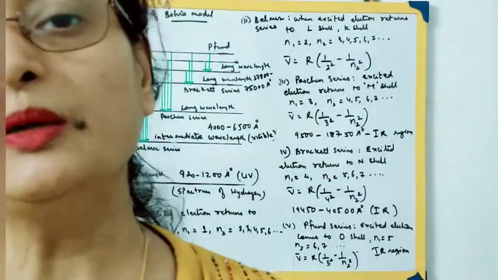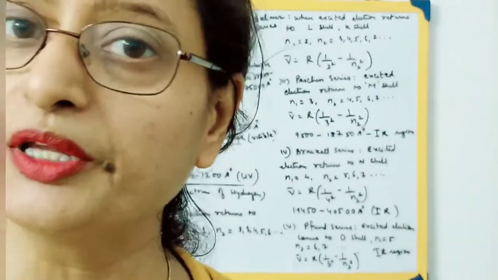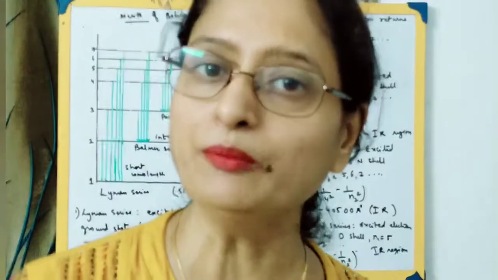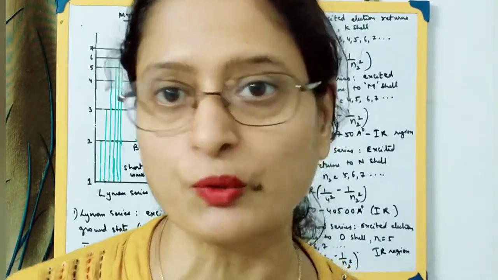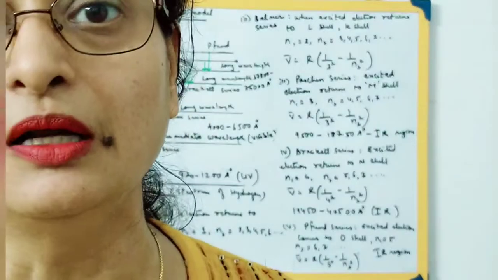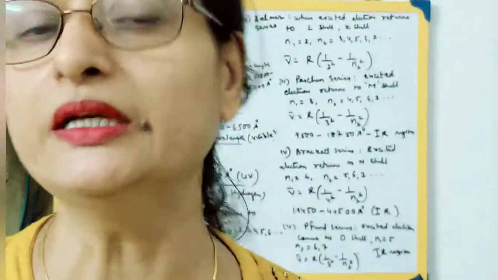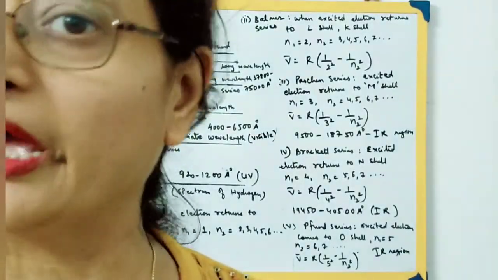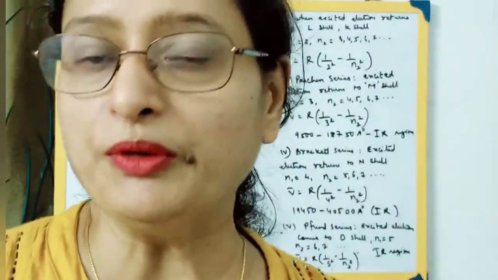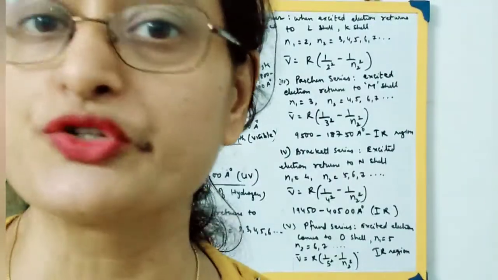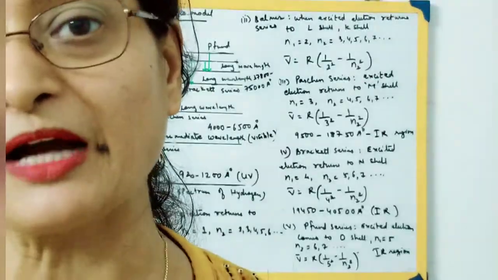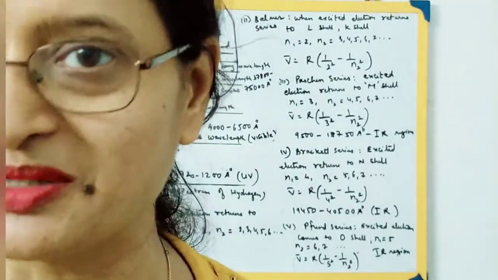Students, in the previous class we have learnt about the Bohr's model, and in that model we have learned that energy is quantized in every energy level, and we have also learnt about the spectrum of hydrogen. Now we move on to the merits of the Bohr's model. When we talk about this, we come back to the spectrum of hydrogen. Now this was the greatest problem.